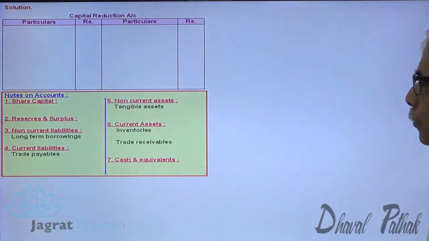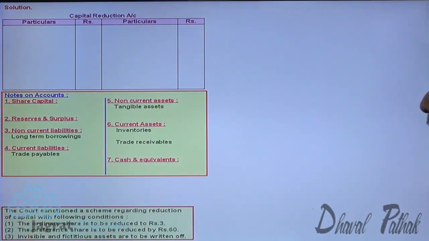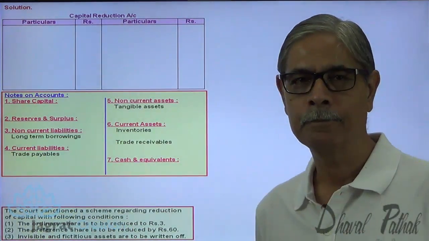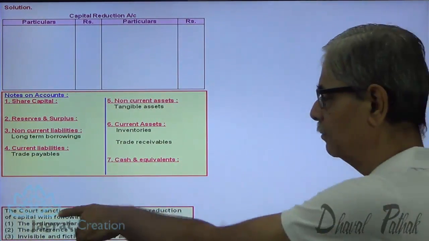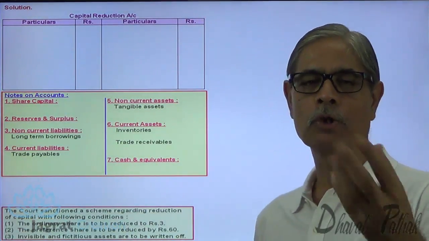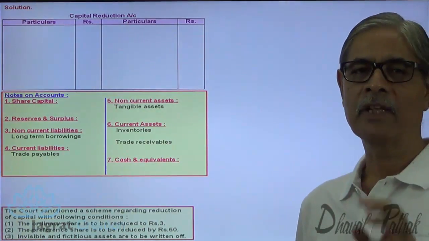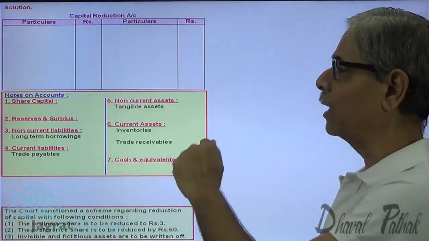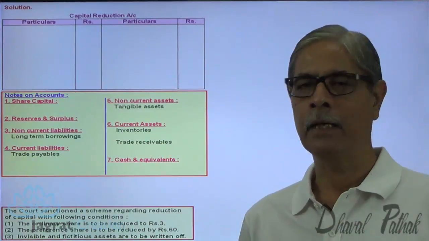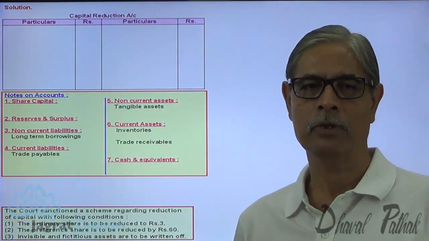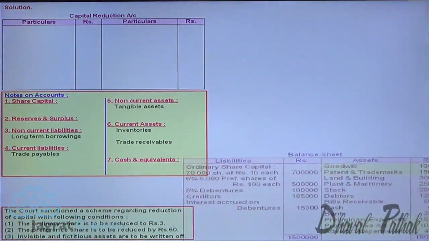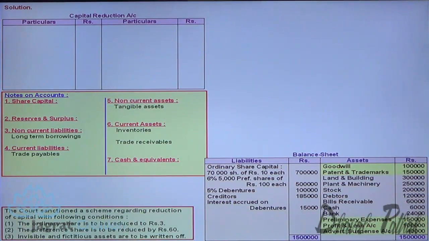Now, let me start. This is the information given to me in the sum. I'll take the adjustments one by one and show you the working notes. I'm going to write down the journal entry and report the effects of the journal entry in this capital reduction account and in this notes on accounts. This is the balance sheet given to me.